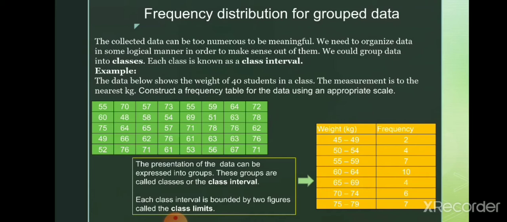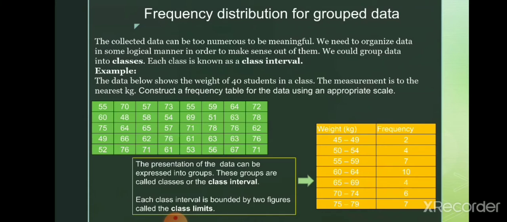Then 50 to 54, again 5 units. Then 55 to 59, and so on. How many classes are there? 45 to 49 is the first class, 50 to 54 the second, 55 to 59 the third, 60 to 64 the fourth, 65 to 69 the fifth, then 70 to 74, and 75 to 79. So these 7 classes are formed here, and now we have to group the frequency.